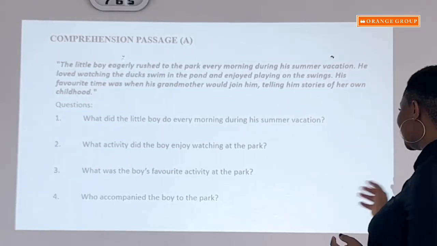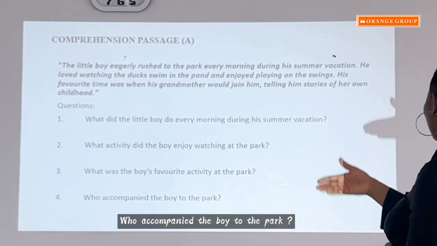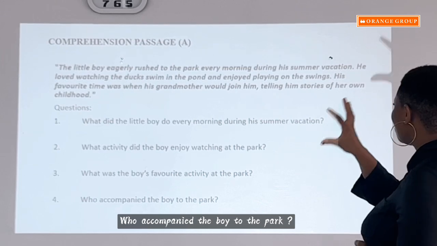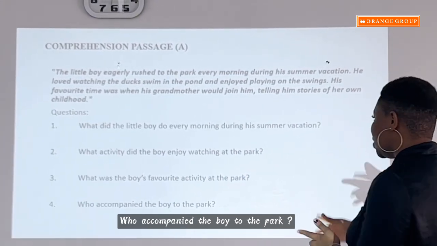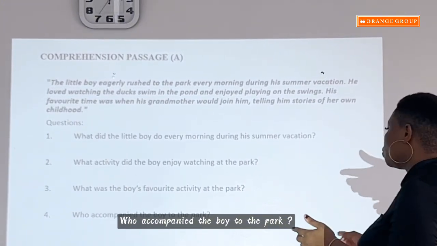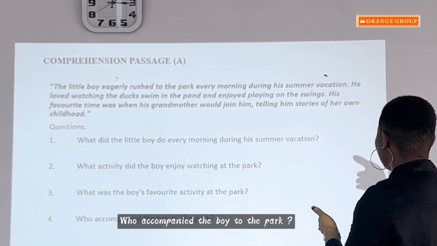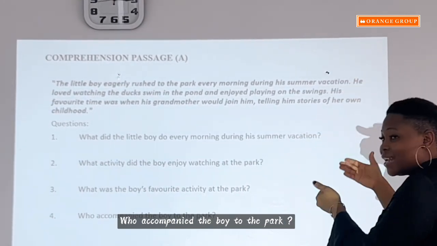Okay, so the next question says, who accompanied the boy to the park? So now we go over the question again. This story is talking about the boy, but if you notice, there's another person in this story, which is the grandmother. So the obvious answer to question number 4 would be, the grandmother accompanied him to the park, because his favorite time was when his grandmother.